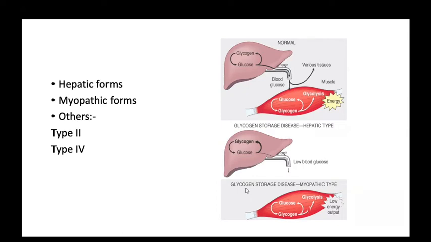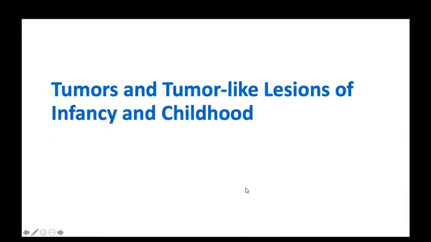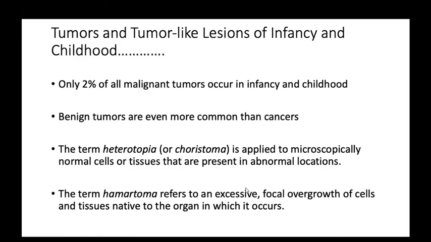And other forms are type 4, type 2 and 4, the miscellaneous diseases. The third is Pompe's disease, which we already discussed. Now coming to tumor and tumor-like lesions of infancy and childhood. Only 2% of all malignant tumors occur in infancy and childhood. Very rarely do malignant tumors occur in infancy and childhood, okay. Most of the tumors of childhood are benign.